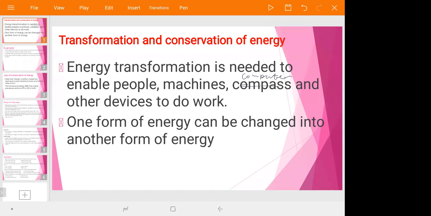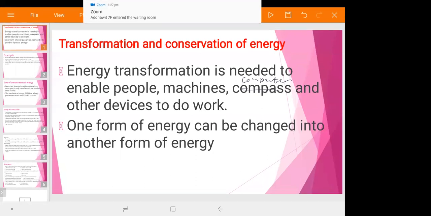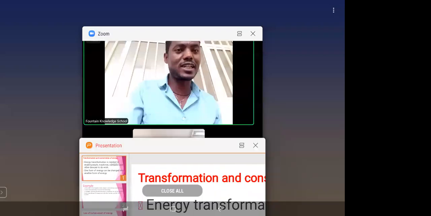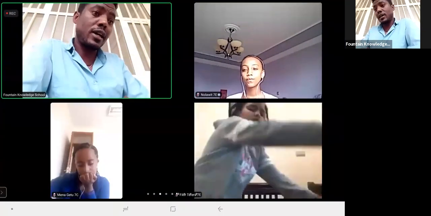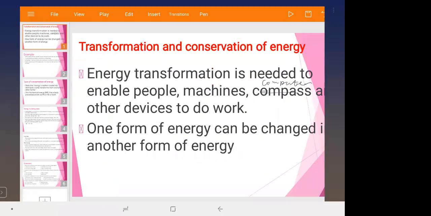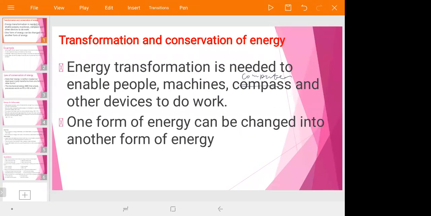One form of energy can be changed into another form of energy. As I have said, for example, in your stove, electric energy changes into what energy? Heat energy. And in flashlights, electrical energy and chemical energy change into light energy and heat energy. Therefore, it is essential for people. One form of energy can be changed into another form of energy.